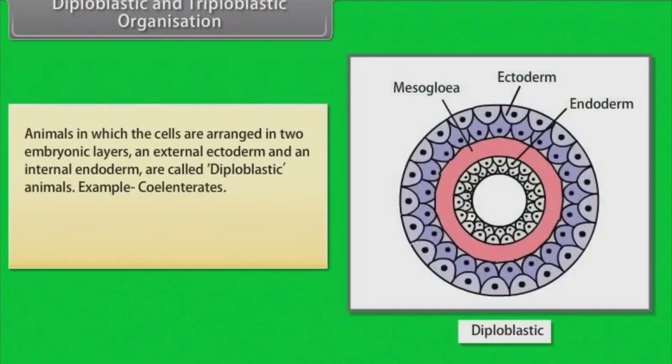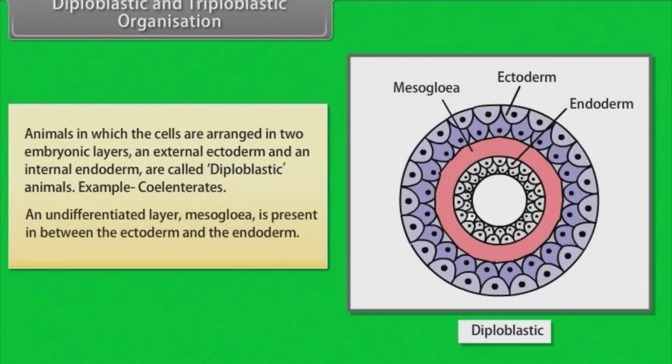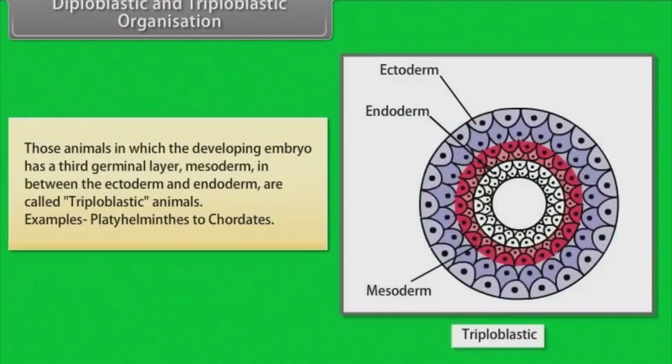Diploblastic and triploblastic organization. Animals in which the cells are arranged in two embryonic layers, an external ectoderm and an internal endoderm, are called diploblastic animals. Example, Coelenterata. An undifferentiated layer, mesoglea, is present in between the ectoderm and the endoderm. Those animals in which the developing embryo has a third germinal layer, mesoderm, in between the ectoderm and endoderm are called triploblastic animals. Example, Platyhelminthes to chordates.